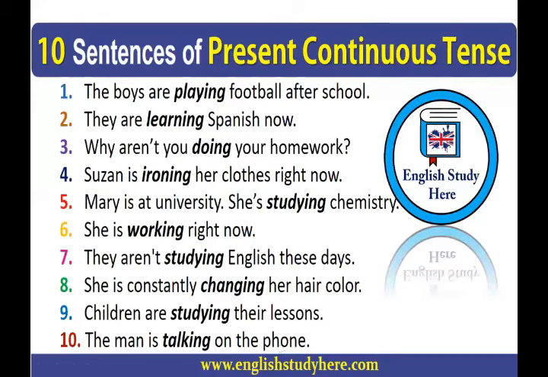Understand, students? So I am repeating again. Present continuous tense is the tense we use to tell about present habits, the time which is going on now. The action which is continuing now is studied under the present continuous tense. And what are the helping verbs of present continuous tense? Is, am, are. We use is with singular nouns and pronouns. Am is only used with I, and we use are with plural pronouns and nouns.